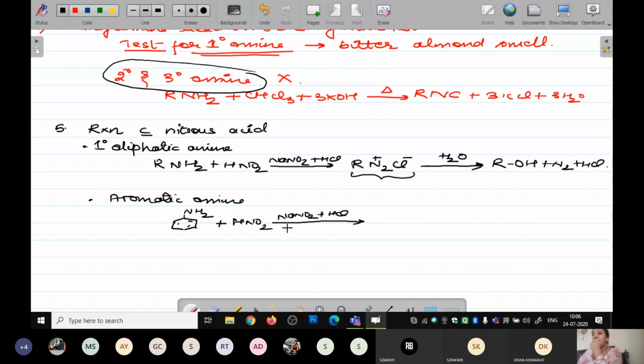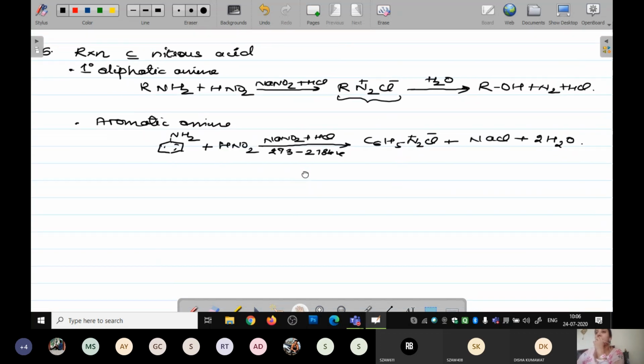You require a temperature of 273 to 278 Kelvin. It is going to form the corresponding diazonium salt. Since it is a benzene ring, it will be called benzene diazonium chloride, plus it gives NaCl plus a water molecule. Now if you take the secondary or the tertiary amines, they are going to react in a different manner, not in this manner.